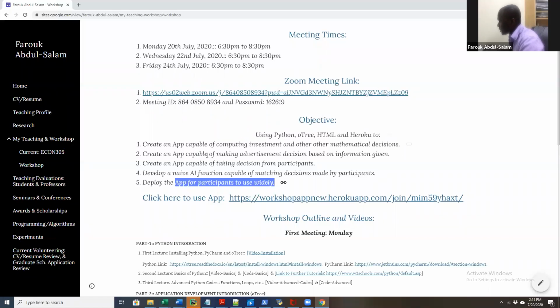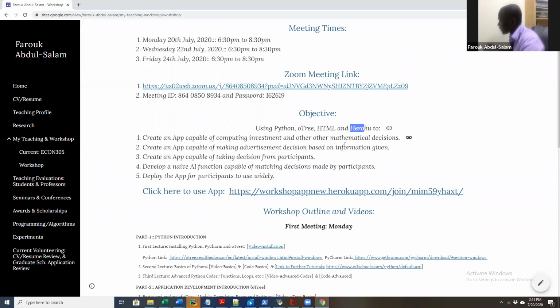And for us to meet these 5 objectives, we for sure need to know how to use Python. We also need to know how to use oTree. We also need to know how to use HTML. And lastly, we need to know how to use Heroku in terms of deploying our apps. So these are our objectives, and these are the tools that we need in getting it done.